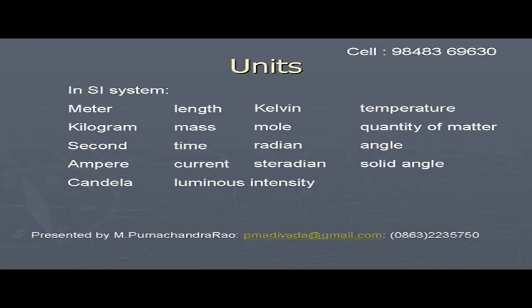Like this we take the units to measure the physical quantities.